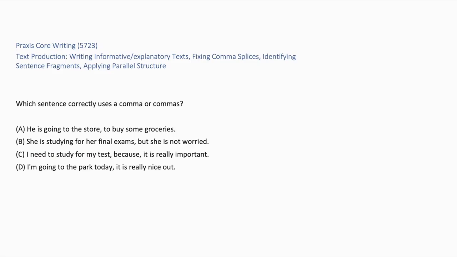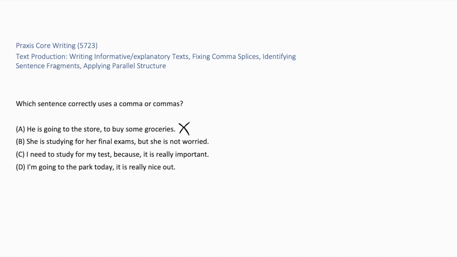Which sentence correctly uses a comma or commas? Please follow along to see where the commas lie in the sentence. A. He is going to the store to buy some groceries. B. She is studying for her final exams, but she is not worried. C. I need to study for my test because it is really important. D. I'm going to the park today. It is really nice out.